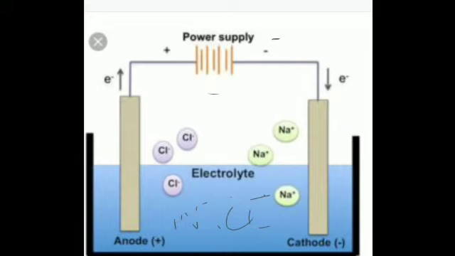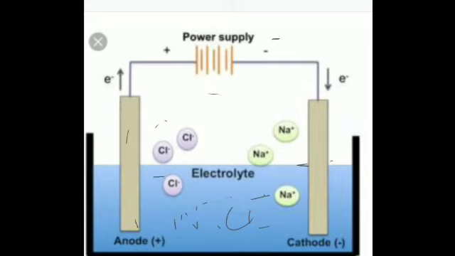Is that clear? That means if you put wooden blocks instead of this anode and cathode, there will be no passage of electricity. That means if this is wood and this is plastic, and you start this battery, there will be no passage of electricity through them. Only when they are made of graphite or any other metal will the process take place, otherwise it will not. Is that clear? So electrolysis of water takes place in a different apparatus.